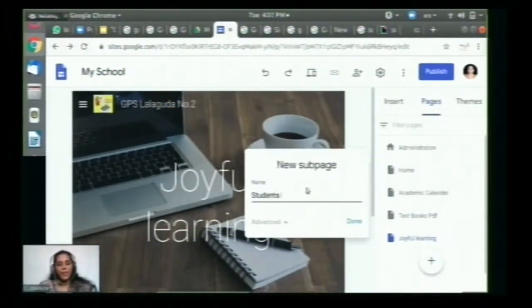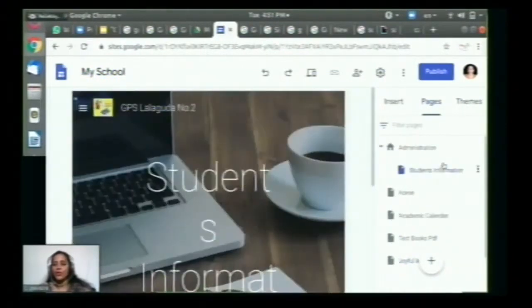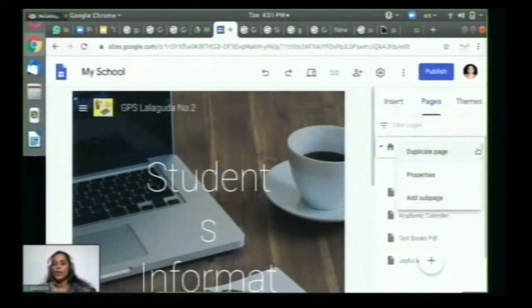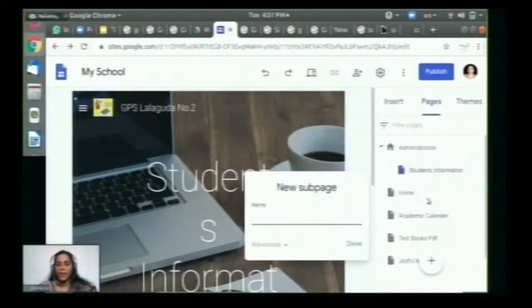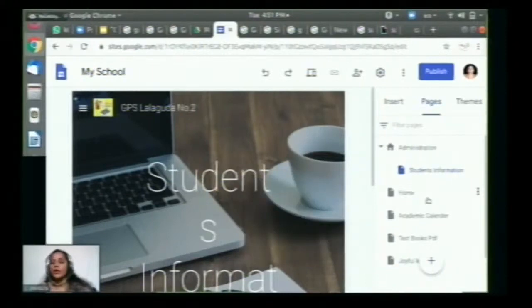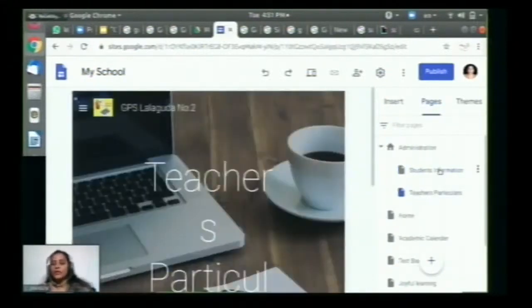students information, as it is a school website, under administration. So see here, you can observe here, and if you want to add more sub pages, just click on the three buttons over there, and teachers particulars. Right, these are the two pages.